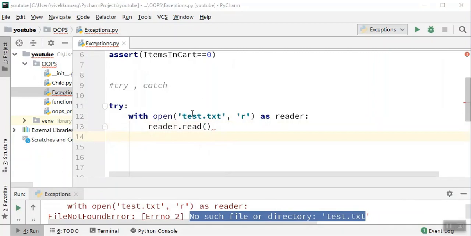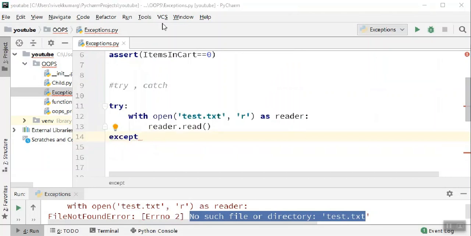In Python, instead of catch we use except, but in other programming languages like Java, C Sharp and C++, we use the keyword catch. In Python, we use the keyword except, meaning exception, the shortcut. So just remember, in Python we say except.